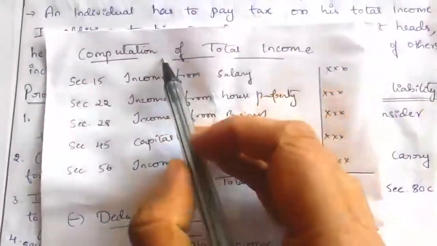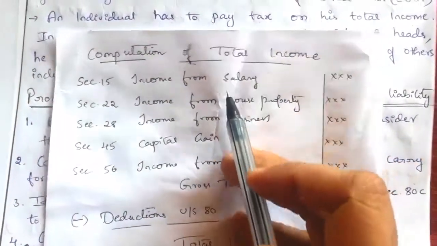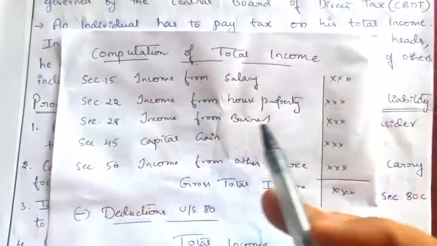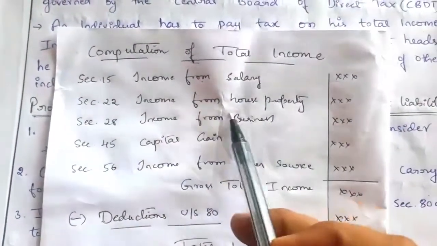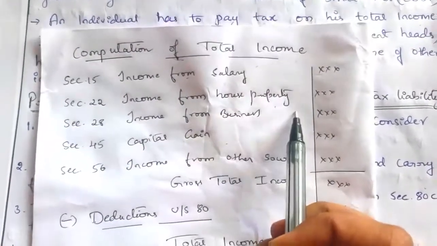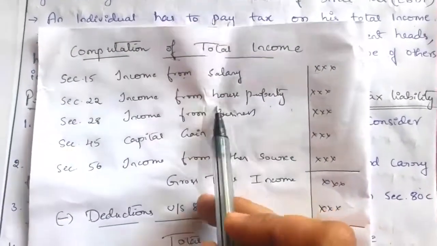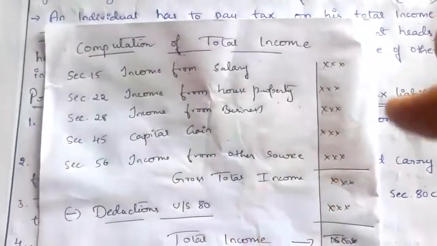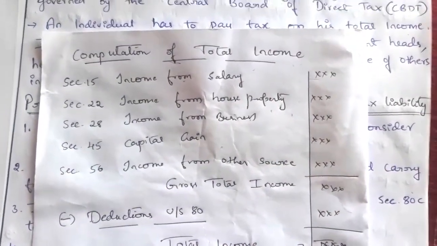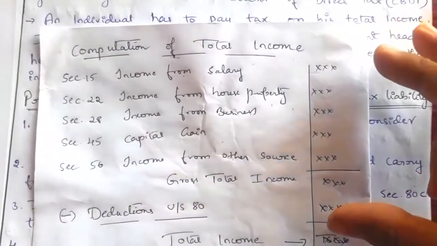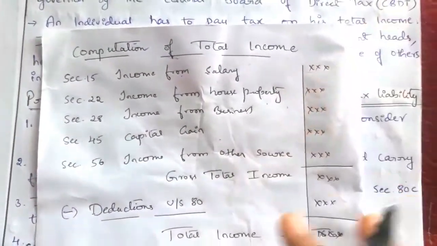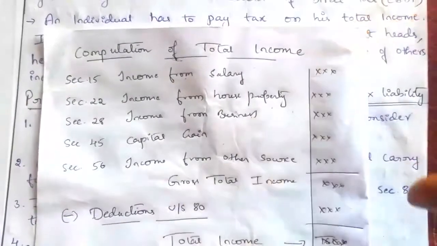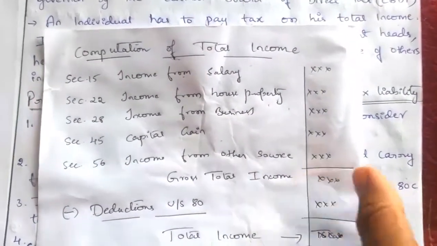Like section 15, income from salary. What is the salary income under the head section 15? Then income from house properties, if he is having more than one house property, and what is the total income from this income from house property, income from business, capital gain. So we have to compute this income from various heads, and we have to total it, GTA. We have to compute the aggregate total of these 5 heads of income, that is known as GTA.